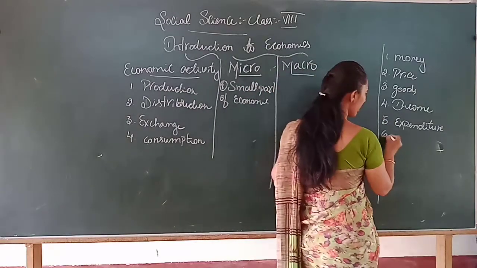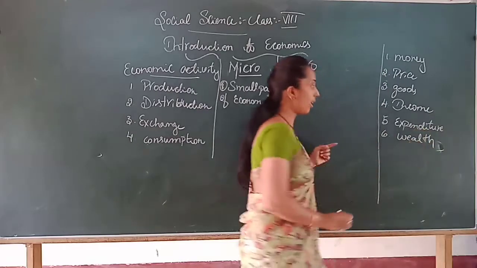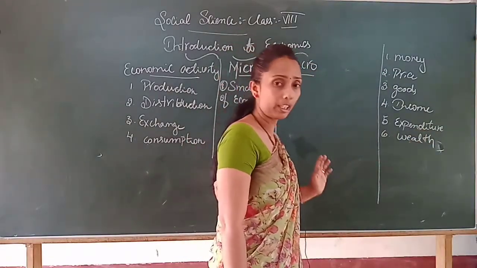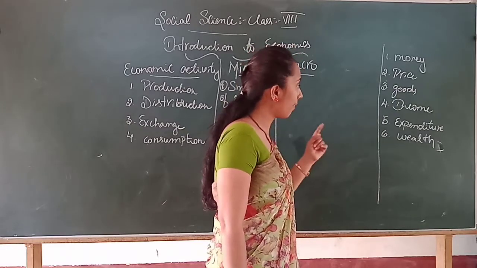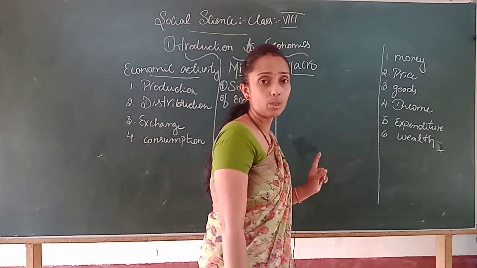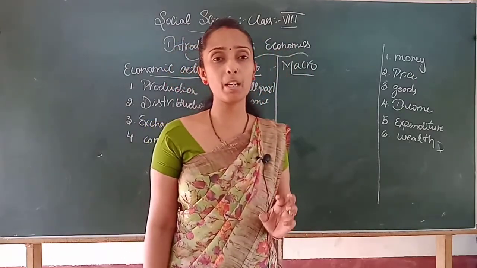Okay, all these are the terms in economics, right children? I hope you are familiar with this. So these are the terms which we use in economics. Now listen carefully why I gave this example with microeconomics, because as I told, microeconomics is a study of a small part of economics.